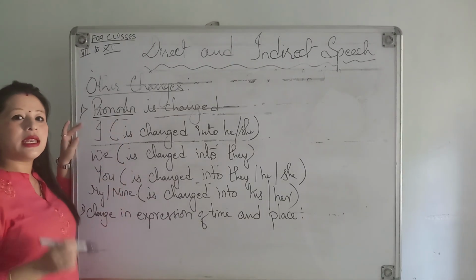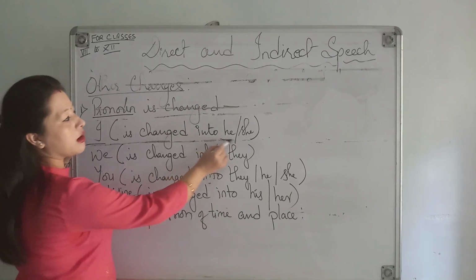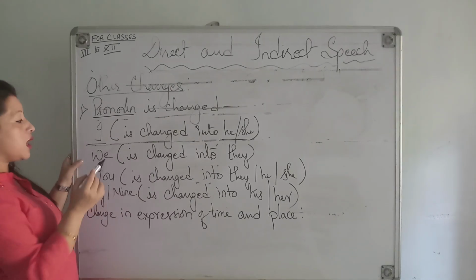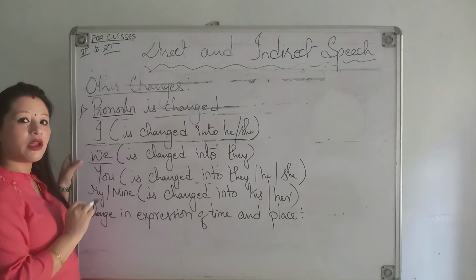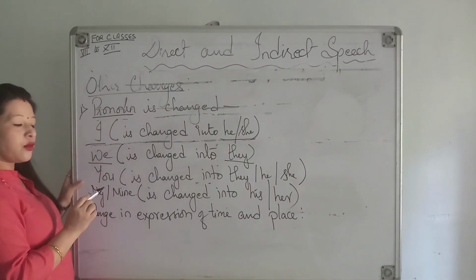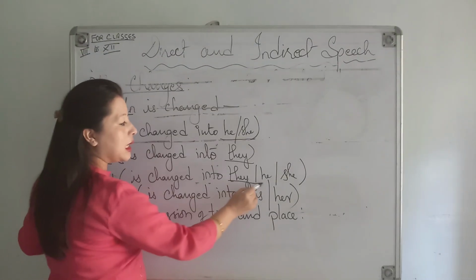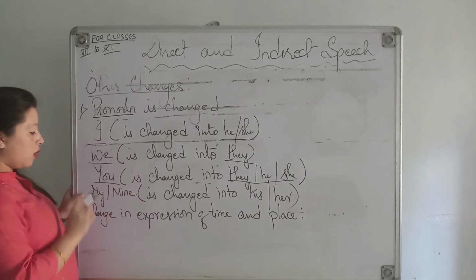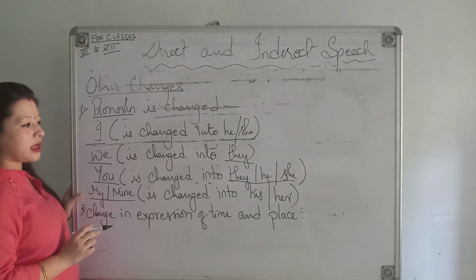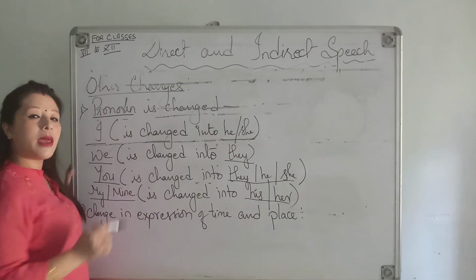Like I told you, in a direct speech, if there is a pronoun I, you can change it into he or she when you are changing direct speech into indirect speech. Likewise, if there is we in a direct speech, when you change it into an indirect, we becomes they. So in indirect speech, there will be they, he or she. Next, if there is me, mine or my in direct speech, and when you change it into an indirect, it becomes his or her. These are the major changes.